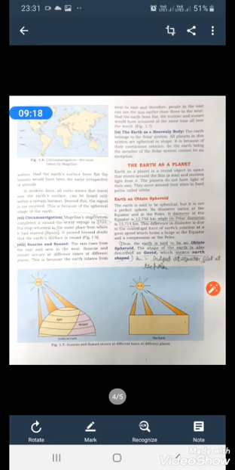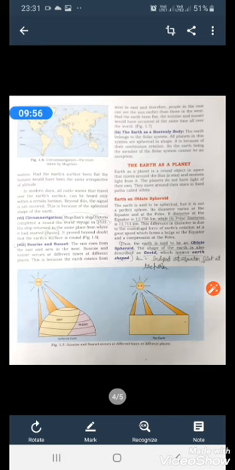Another one is sunrise and sunset, and you will see the picture and I'll explain the figure. See, if the earth was flat, the sunrise and the sunset would have been seen at the same time, not at different times, but it doesn't happen. You see the spherical shape on the left hand side, that when one part of the earth receives light of the sun, it is daylight, and the other half remains in darkness and experiences night. So this is only possible if the earth is spherical in shape.